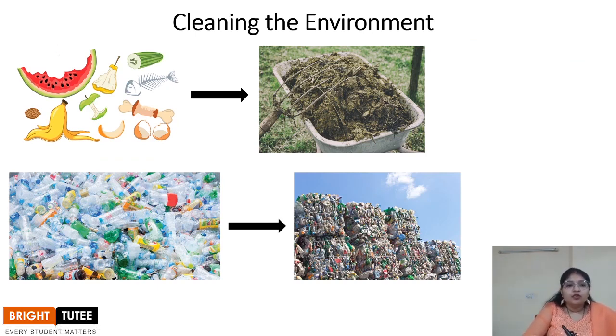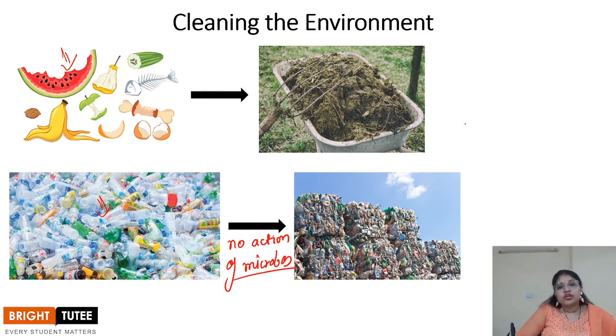One is the plant or kitchen waste, which contains fruits, vegetable peels, animal remains, animal dung, all of which is organic matter. Then there are other things like your plastic bottles, plastic toys, polythene bags, glass bottles, and so on. There is no action of microbes on these, so microbes do not act on them and cannot change their form.